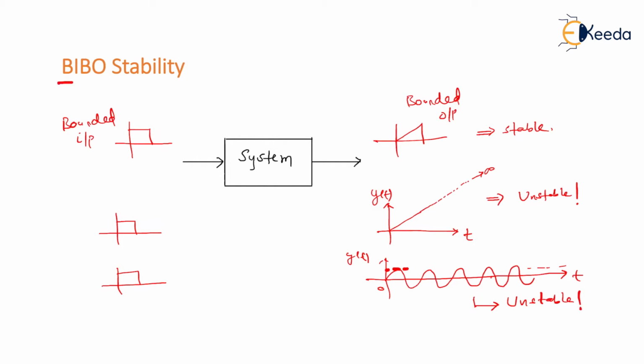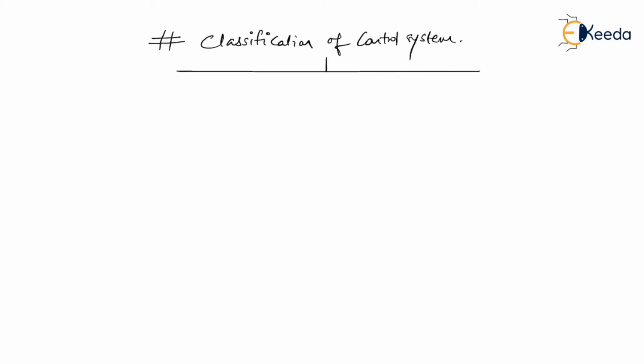I'm sure you have understood this term called BIBO stability of the system. So a control system, or rather I would say a system, is classified into two categories, that is open loop control system and a closed loop control system. So let me just technically define what is meant by open loop control system and what is meant by a